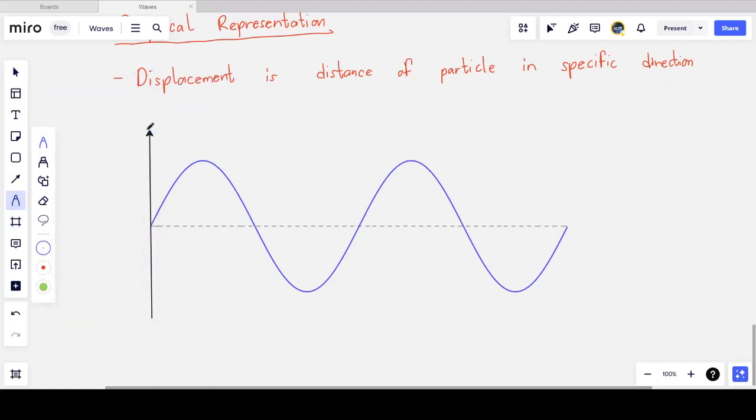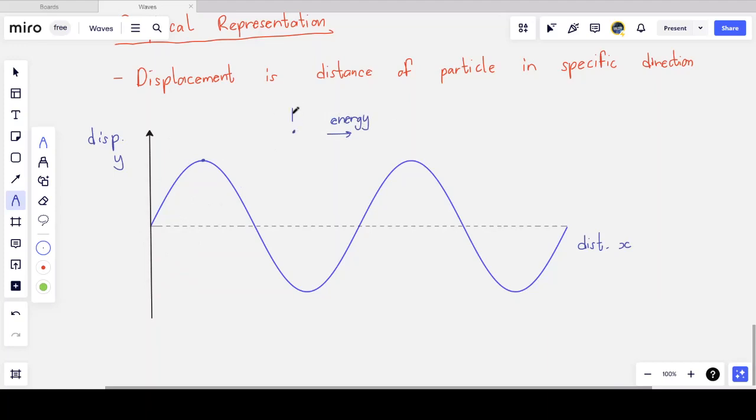But I will give this y-axis the title displacement. So I'll call it displacement y. And on the x-axis, I will plot distance. And so that means displacement being where the particles are at. So there's my water molecule at the crest of this wave. And again, the water molecule is moving up and down. The energy flow is from left to right.